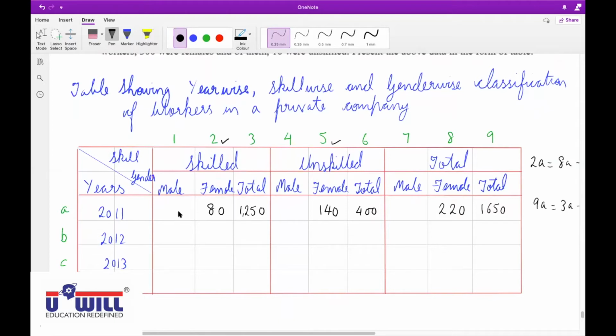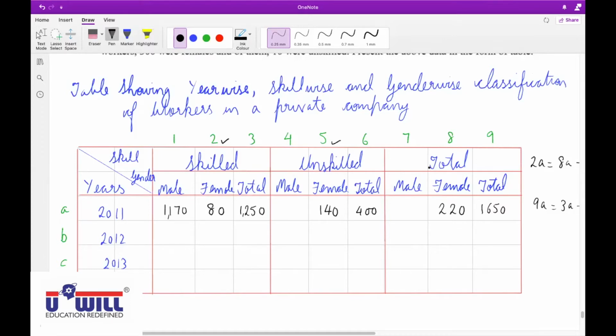How do you get that? 1250 minus 80. 1250 are total skilled. Female are 80. So how many are male? 1250 minus 80, 1170. Okay.